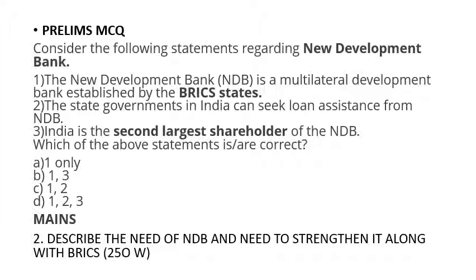And India is the second largest shareholder of the NDB. This third option you have to see very carefully. I have told you India has equal voting rights. The countries contributed equally, so India is not the second largest shareholder of the NDB. So the third option is wrong. When we eliminate the third option, we can easily choose options 1 and 2. So here option C is correct. So through the elimination technique, we can answer the prelims MCQs.